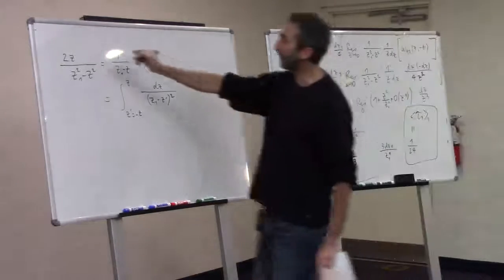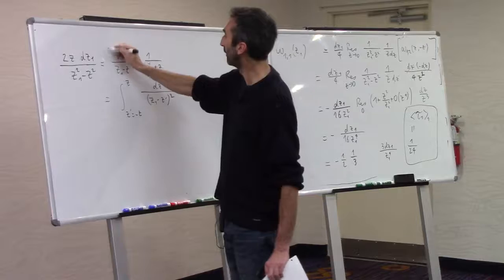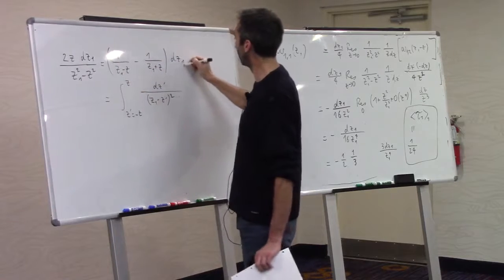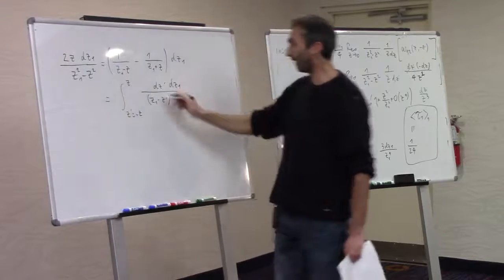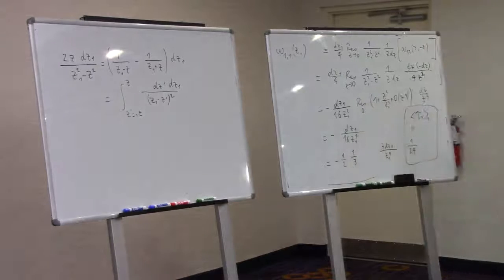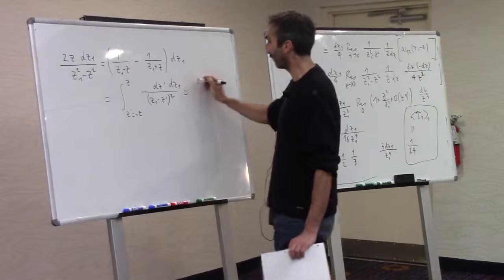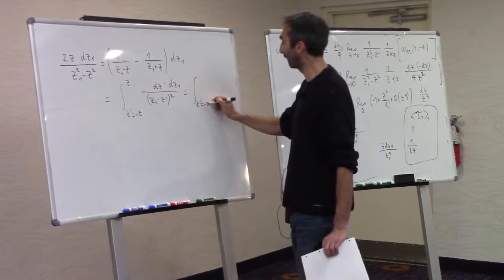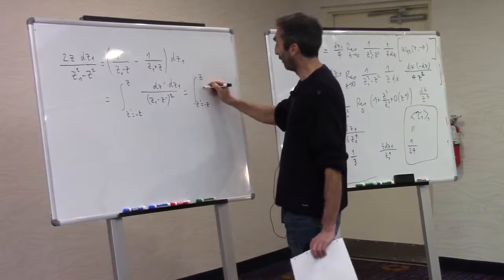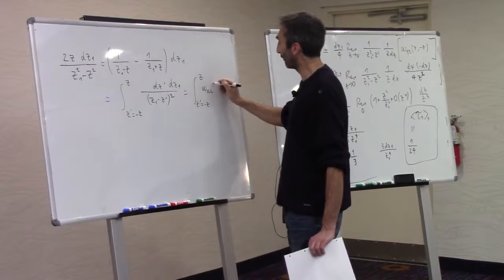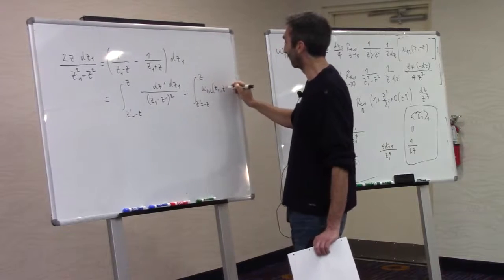Now multiply everything by dz1. And here you recognize our omega 0,2. So this is the integral from z prime equals minus z to z of omega 0,2 of z1, z prime.